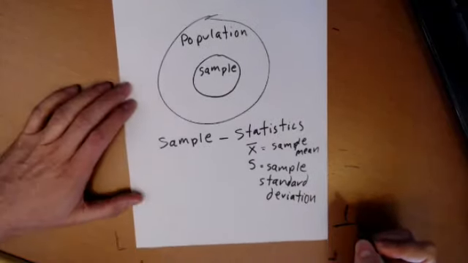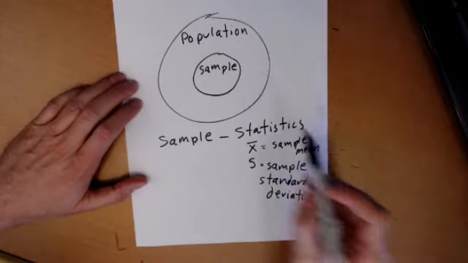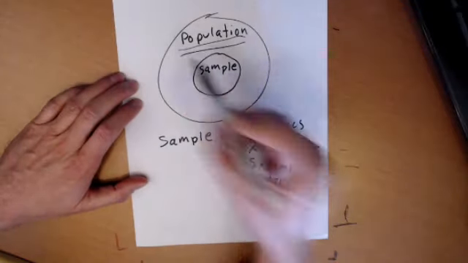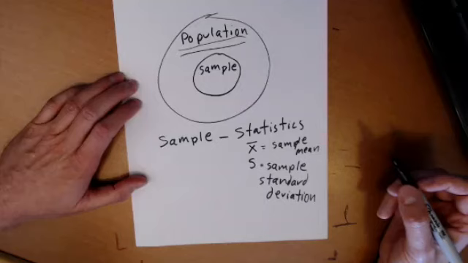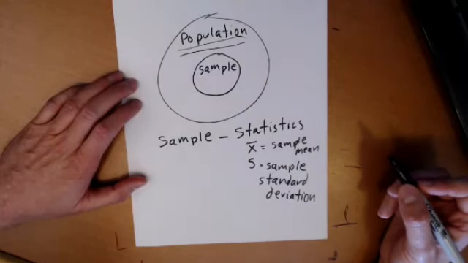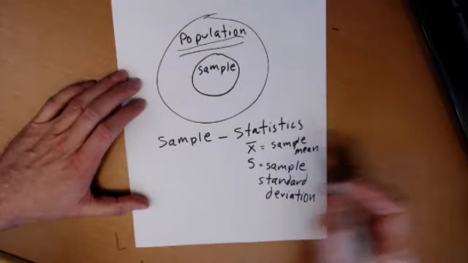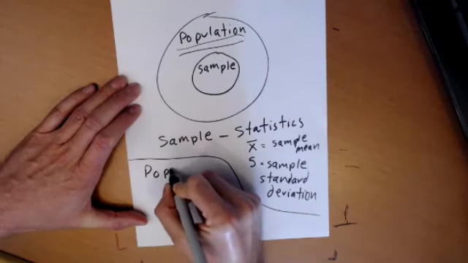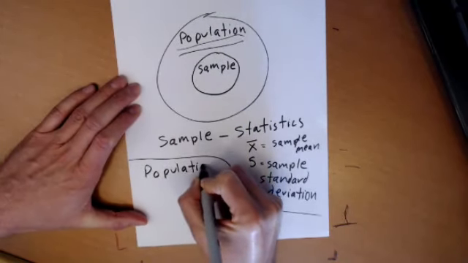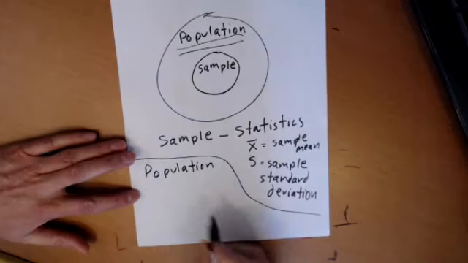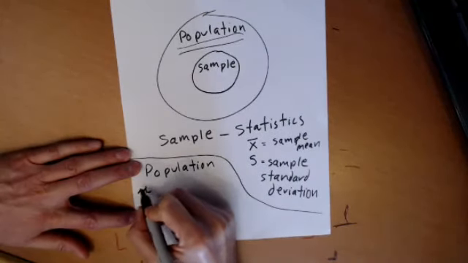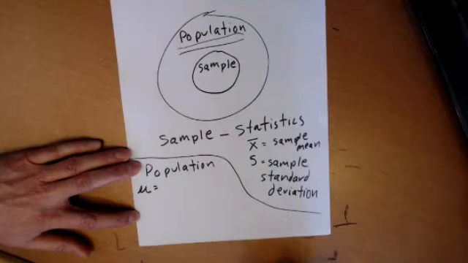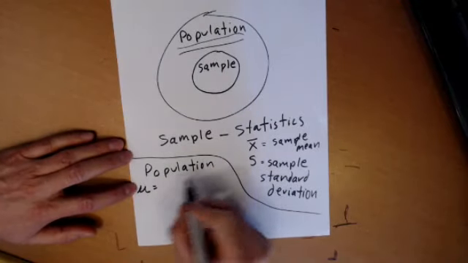Now, if we were able to actually talk to every single person in the population, which is impossible, but let's pretend we magically could, then we could figure out the mean of the population. That would be mu. Remember we talked about the population mean before.